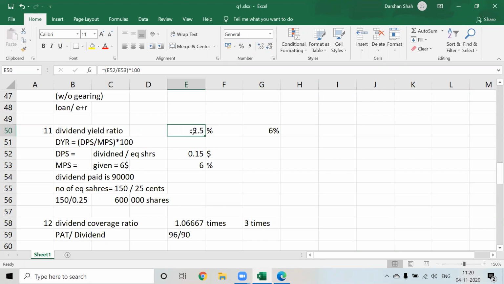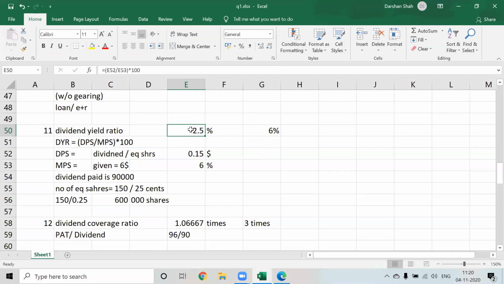Okay. So are our shareholders going to be happy? No, sir. No, correct. Because why? Others are paying 6% on their market value, but my company is only paying out 2.5% on the market value. So in the long run, this is not good for the company.